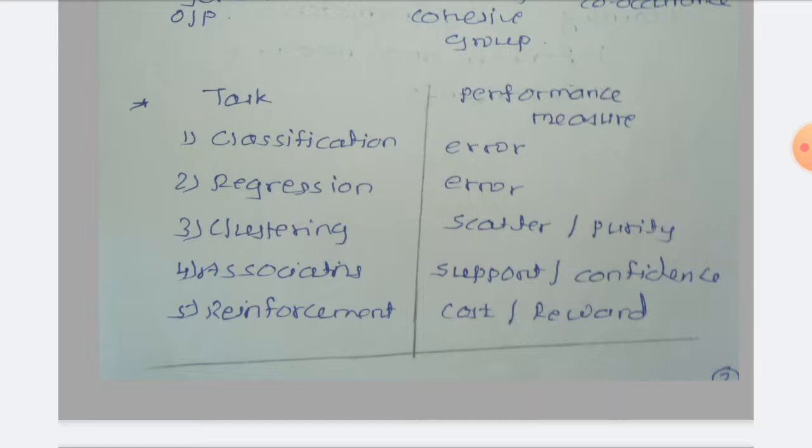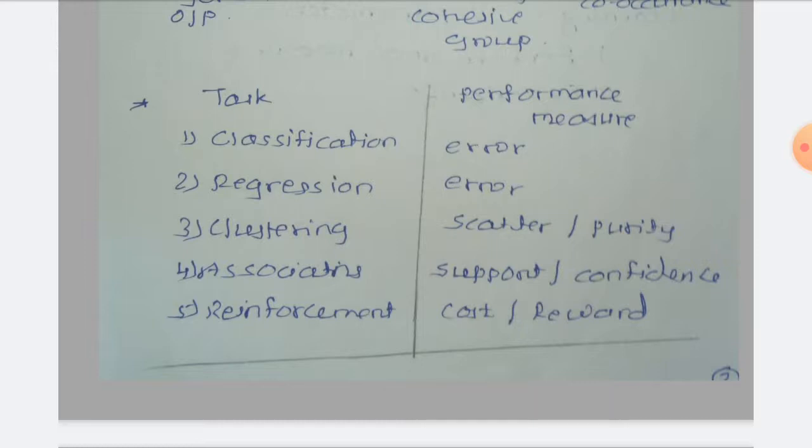Now here the tasks are given and the performance measures are given. For classification, the performance measure is error. If I give an answer, as we have seen in one example, if I am asking a question and the answer is either true or false, and I know previously that the answer is true, but by using my model I am getting a false answer, that means there is an error. This is called the performance measure or error in supervised learning or classification.